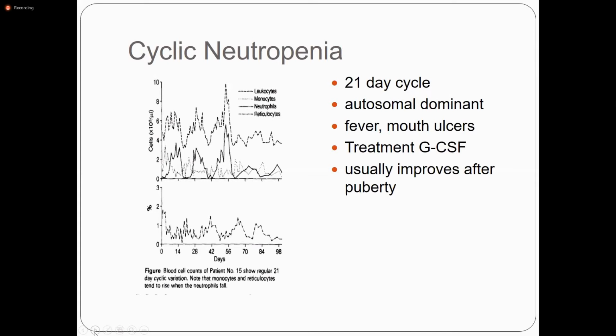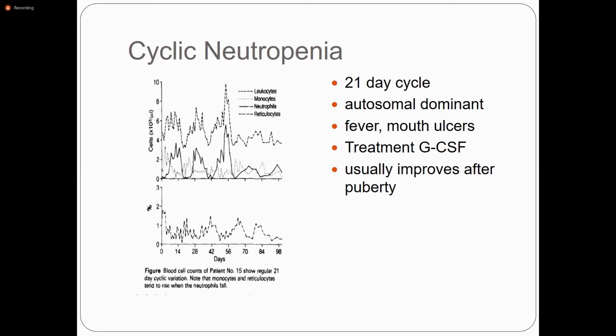What is cyclical neutropenia? This is a 21-day cycle. This is autosomal dominant. Every 21 days, it develops neutropenia. Cause is usually unknown. Patient can present with a fever and mouth ulcer every month, and it resolves automatically or with treatment with G-CSF, and usually it improves after puberty.